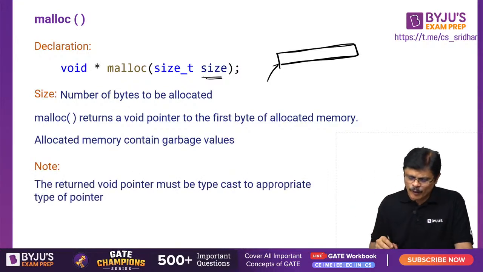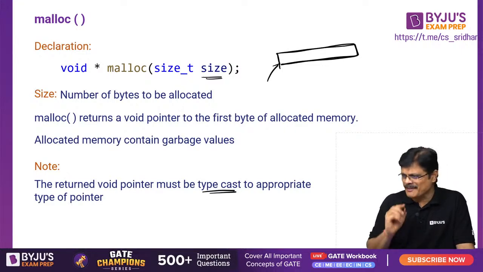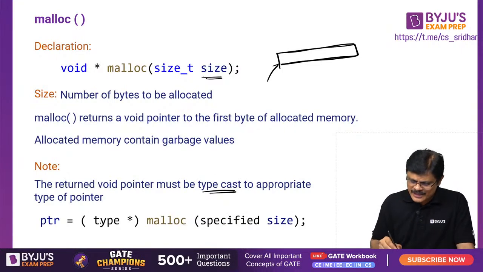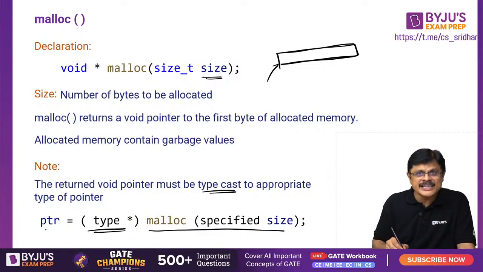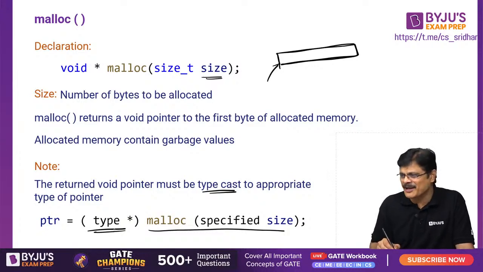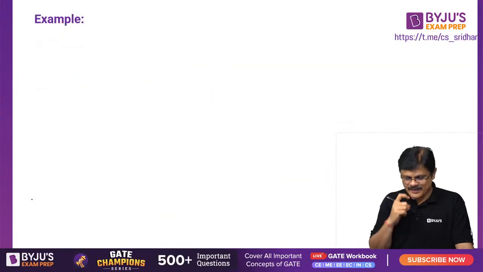The returned void pointer must be typecast to the appropriate type of pointer, as I mentioned. So here this is what we need to do. After malloc, you have to write the typecast. Suppose if PTR is an integer pointer, you have to write int star. If it is a character pointer, you have to write char star, my dear friends. This is important. This is your responsibility.